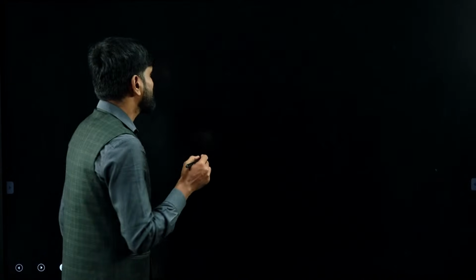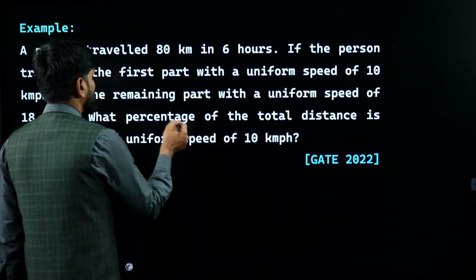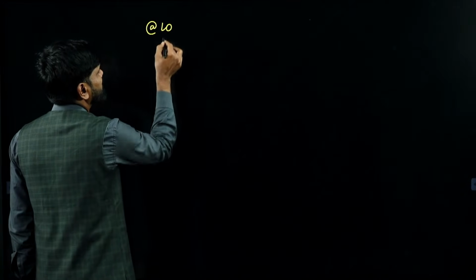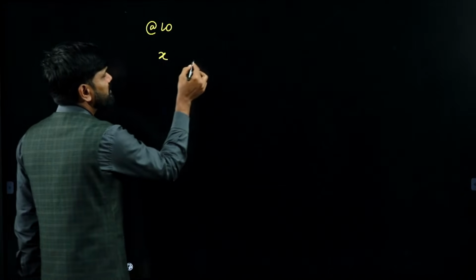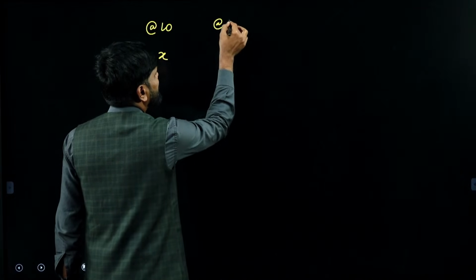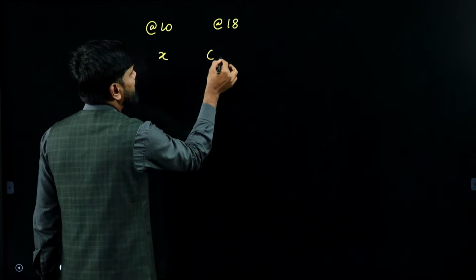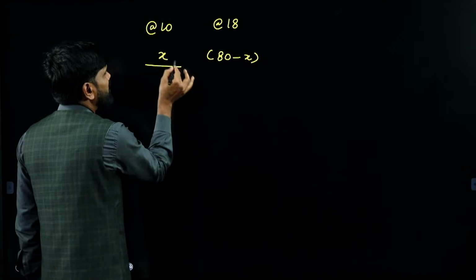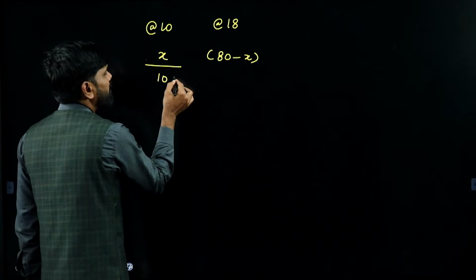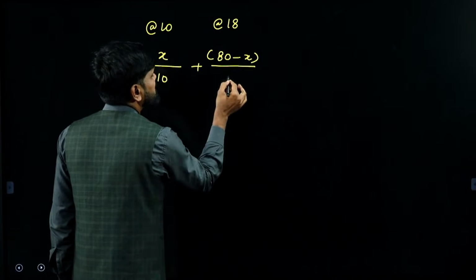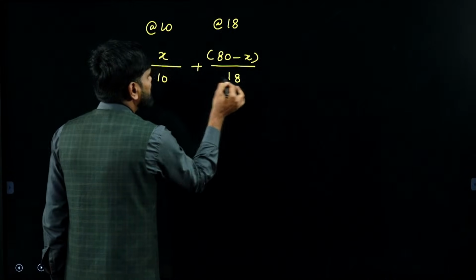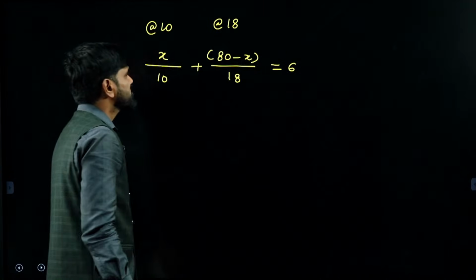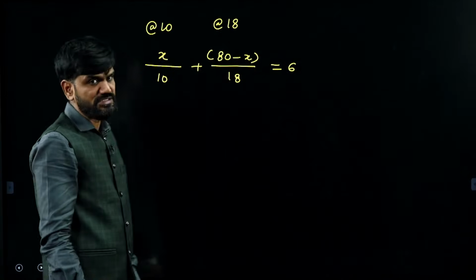Now going ahead, if the distance travelled at the rate of 10 kilometers per hour is x kilometers, then the remaining should be travelled at 18 kilometers per hour. That should be 80 minus x. So the time taken over here is distance by speed, plus the time taken over here is distance by speed. This total time taken is 6. Solving this, you can get the value of x.